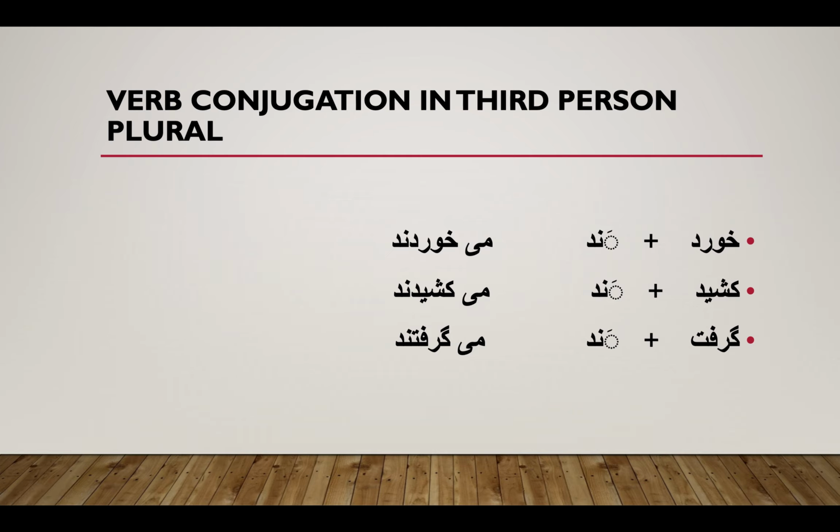And this is the conjugation in third person plural for past progressive verb. When I look at this verb, I see, okay, I have me. Me shows continuation. I have the past stem here, and this past stem is before the ending noon dal. Noon dal, I remember, is the ending for third person plural.